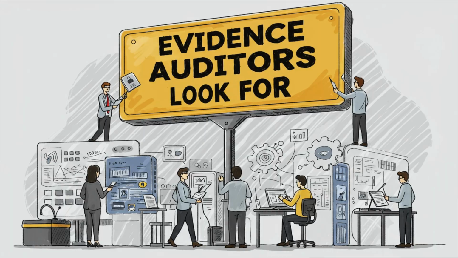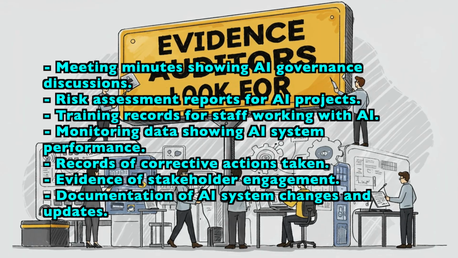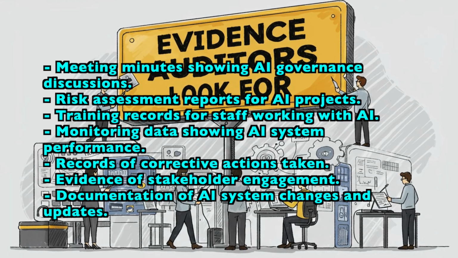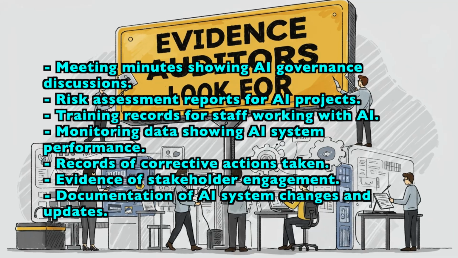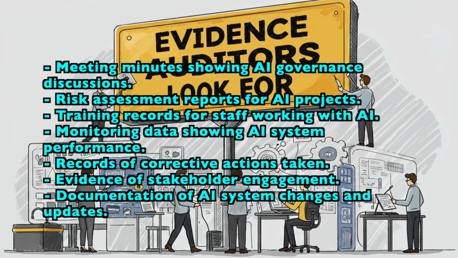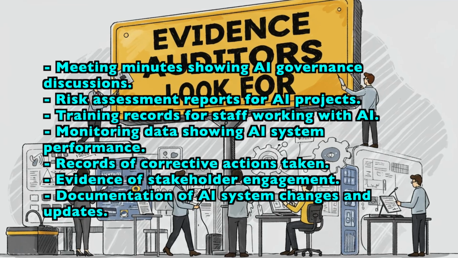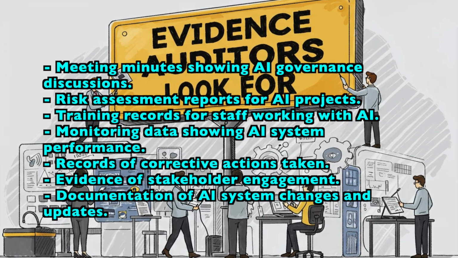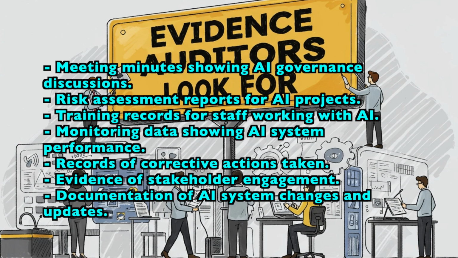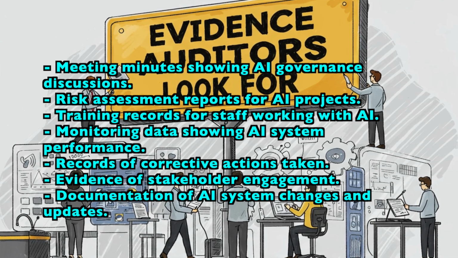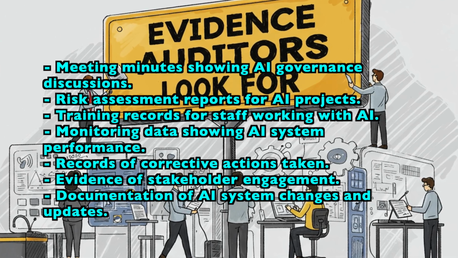Evidence auditors look for: meeting minutes showing AI governance discussions, risk assessment reports for AI projects, training records for staff working with AI, monitoring data showing AI system performance, records of corrective actions taken, evidence of stakeholder engagement, documentation of AI system changes and updates.